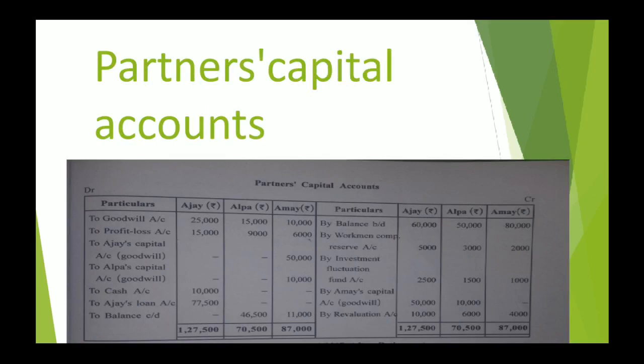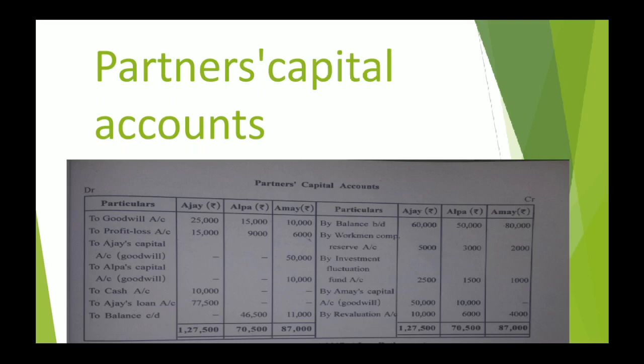You deduct the total of the debit side from the same, and whatever the balancing figure is, from that 10,000 is to be paid as cash. So it is written here on the debit side, you can see the cash account, and the remaining amount as a loan. Alright, and 1,27,500 again on this side.